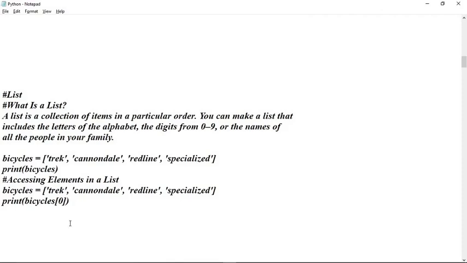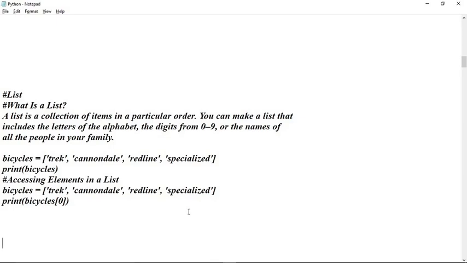Next we are going to see the list. So what is a list? List is vital in Python. It's like an array. In C programming we have array, and in C++ also we have array. In Python we have list. List is very vital because it stores information, any kind of information. It can be integer, it can be character, it can be strings, it can be floating numbers.